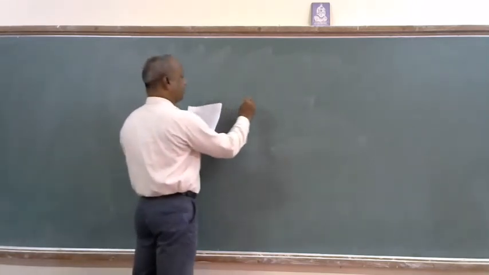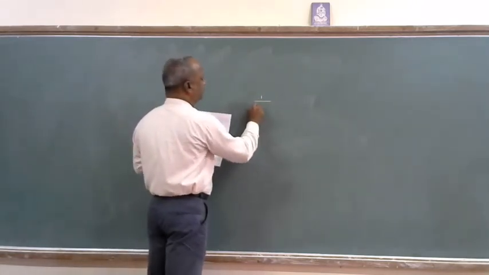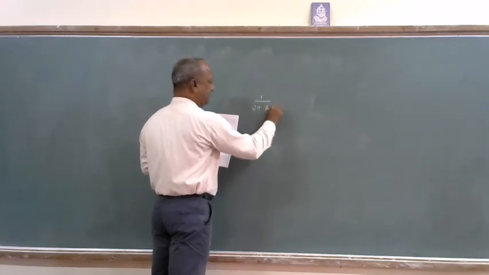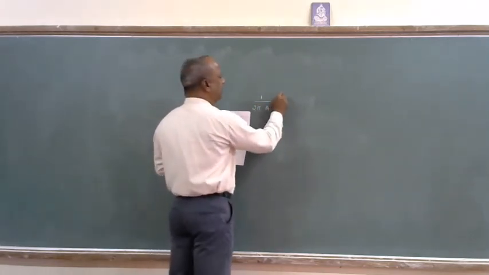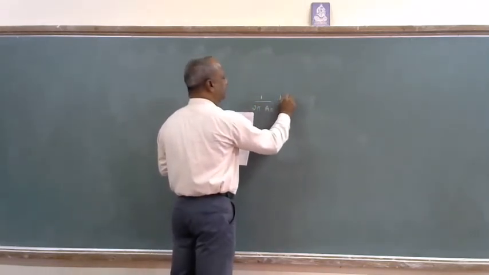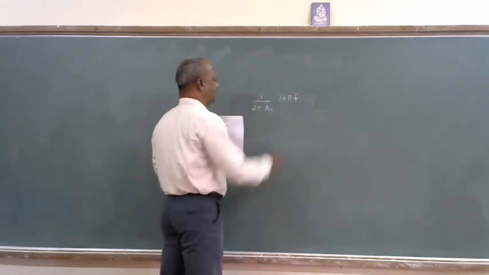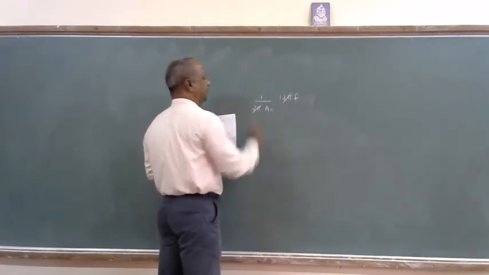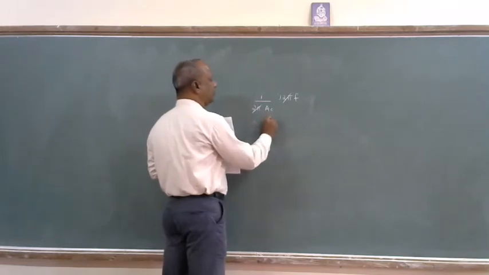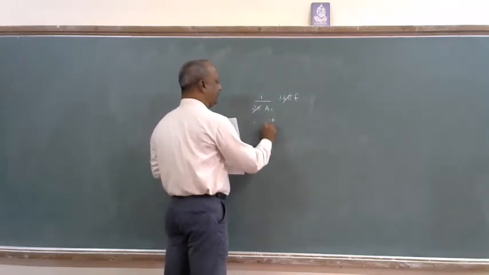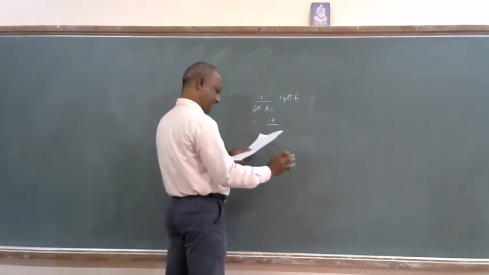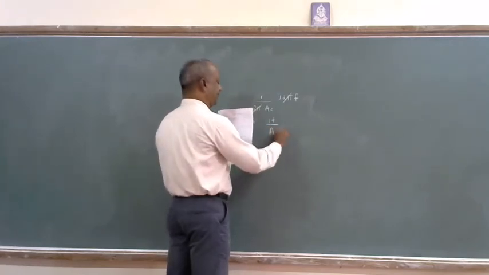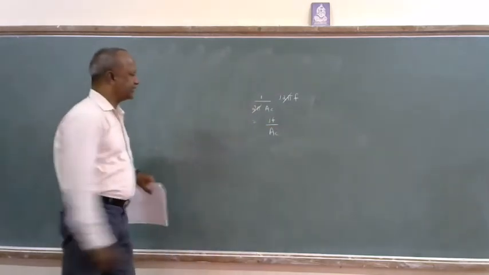Before the differentiation term we have 1 by 2 pi AC, and the derivative is what? It is multiplication by j 2 pi f. So 2 pi gets cancelled, which equals jf divided by AC. So I'm going to get this term.